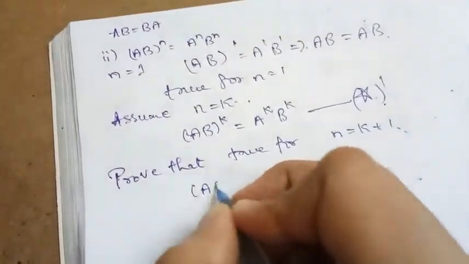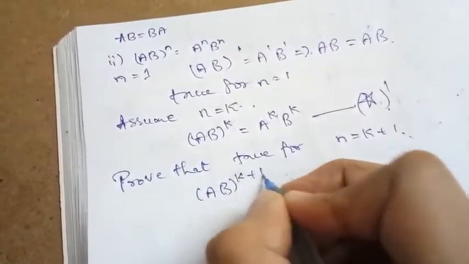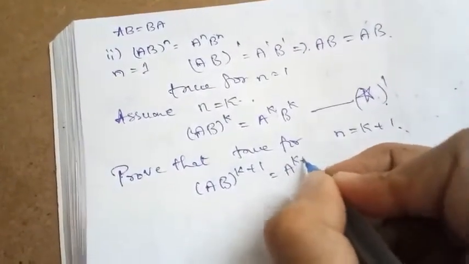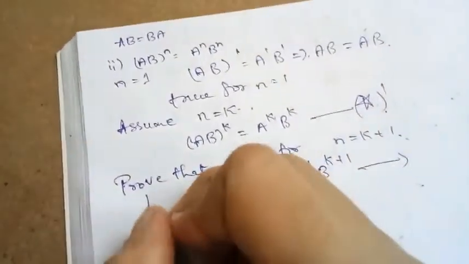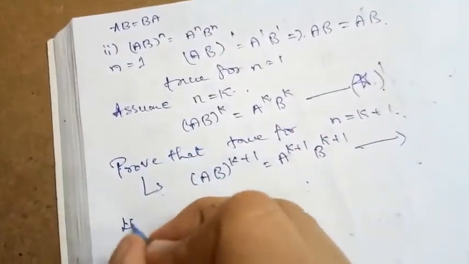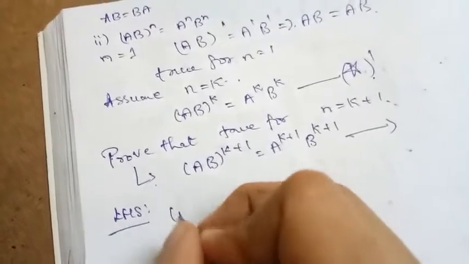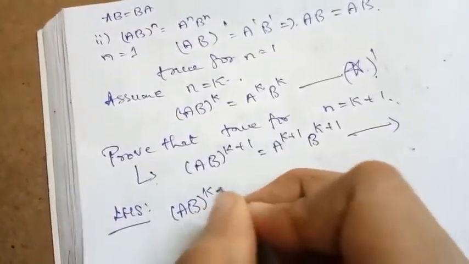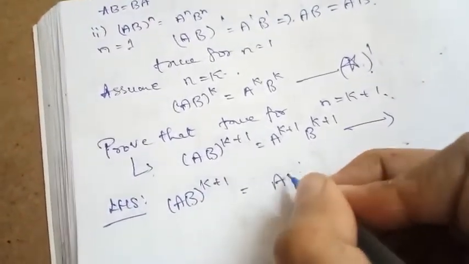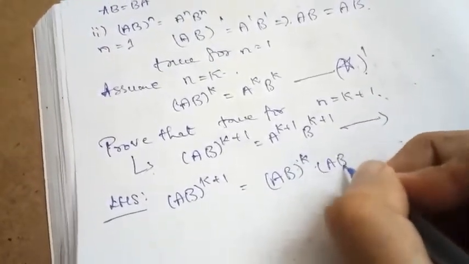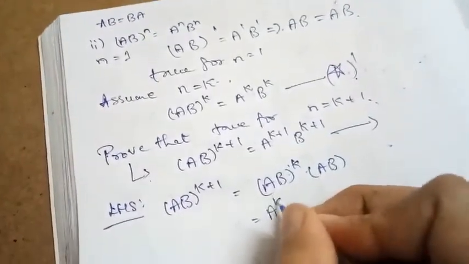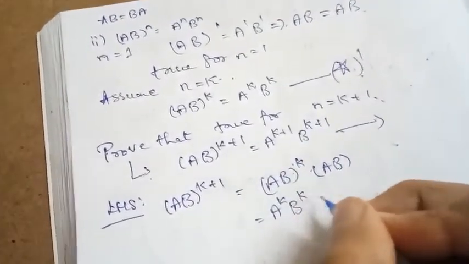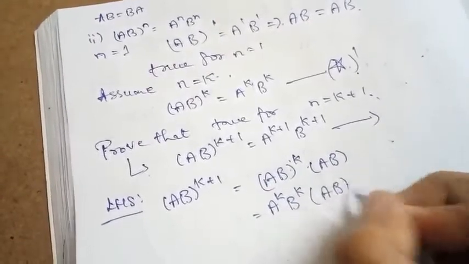That is nothing but (AB) to the power k plus 1 is equal to A to the power k plus 1 into B to the power k plus 1. This is what we need to prove. Now let us consider the LHS, that is (AB) to the power k plus 1. I can write it as (AB) to the power k into AB. By star prime, I can write (AB) to the power k as A to the power k into B to the power k, into AB.